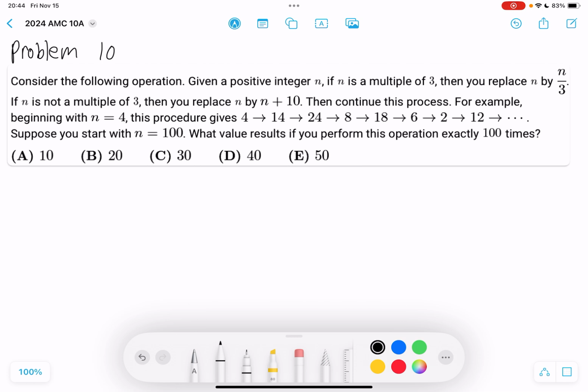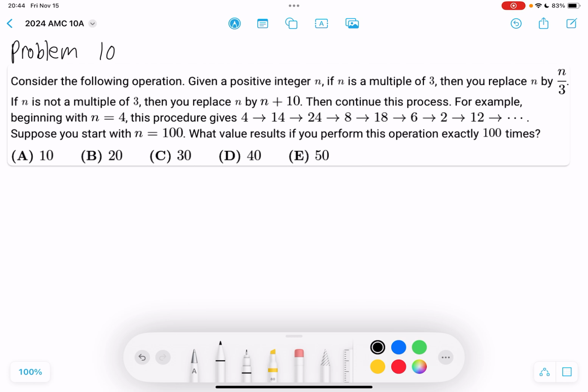For example, beginning with n equals 4, this procedure gives 4 turns into 14, which turns into 24, and that turns into 8, which turns into 18, which turns into 6, which turns into 2, which turns into 12, etc. Now, suppose you start with n equals 100. What value results if you perform this operation exactly 100 times?